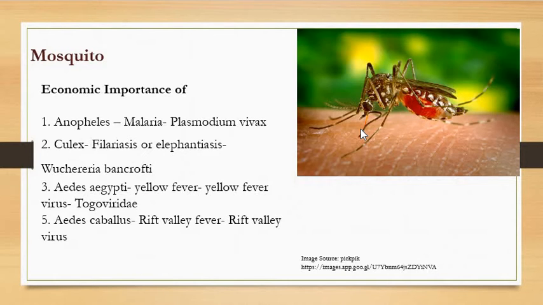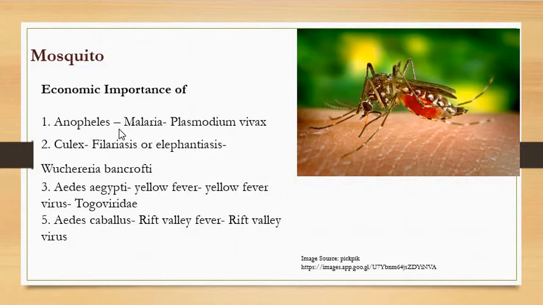Okay, now apart from this, what is the economic importance of the insect, that is the mosquito? Let's see them one by one. So, Anopheles mosquito. There are near about 60 species of Anopheles. How many? 60 species of Anopheles cause malaria in tropical and subtropical regions by simply transmitting the pathogens, that is Plasmodium vivax or Plasmodium falciparum, which are nothing but protozoan parasites. So they are said to be malarial parasites.